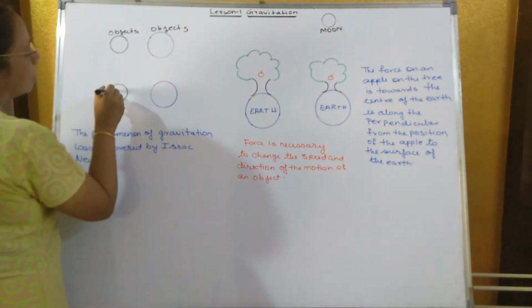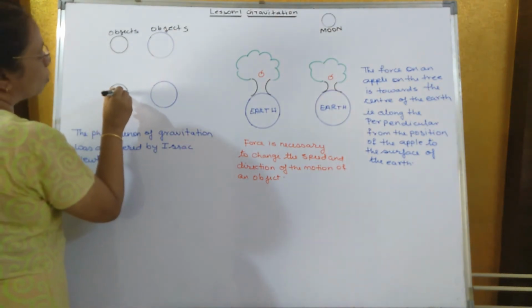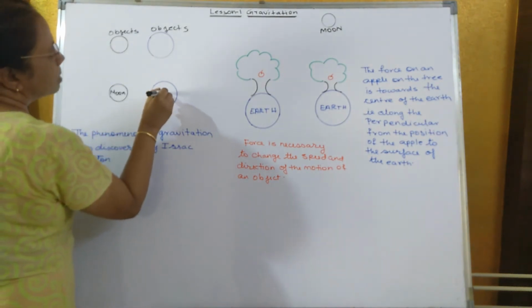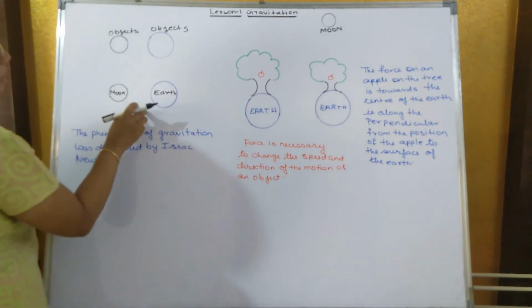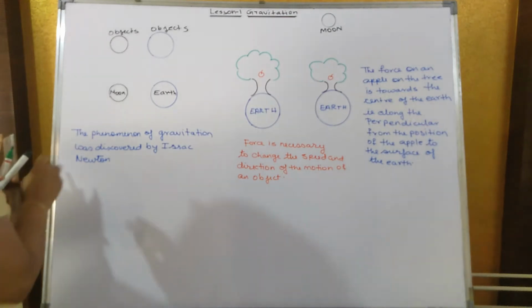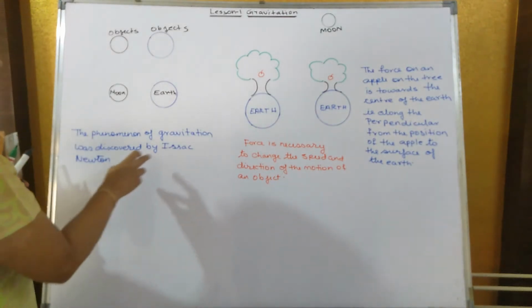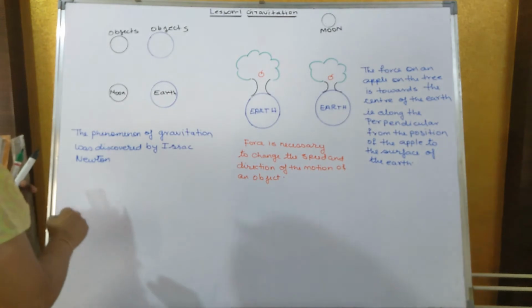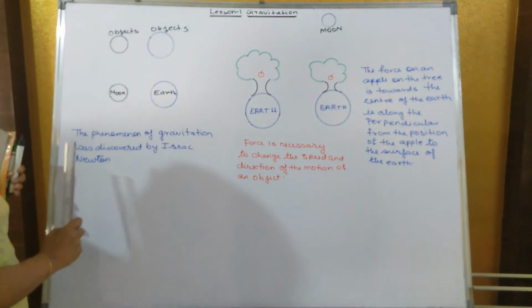Like for example, between moon and the earth. So there is a force of attraction between moon and the earth in the universe, or between the planets and the sun. The phenomena of gravitation was discovered by whom? Isaac Newton. तो gravitation, phenomena of gravitation किसने ढूंढा था?